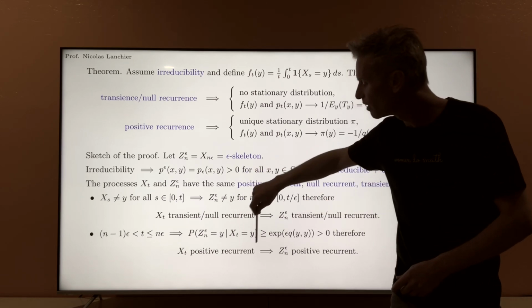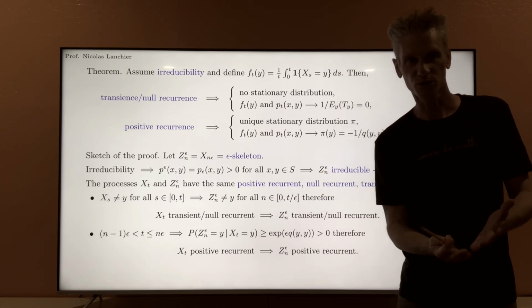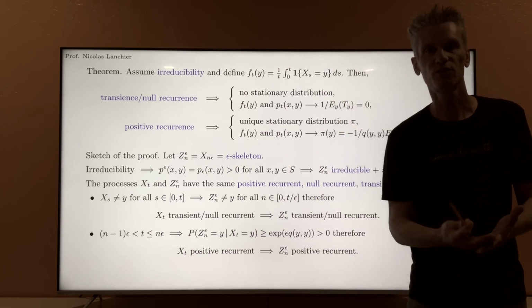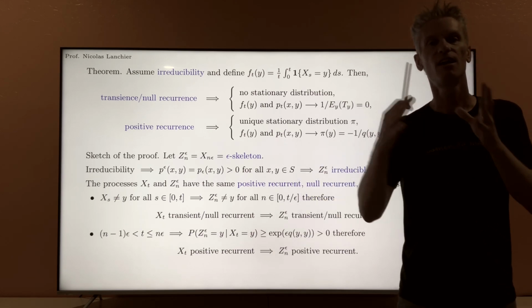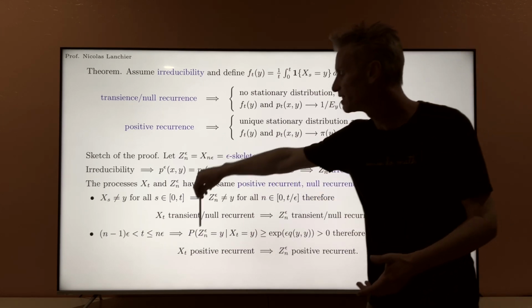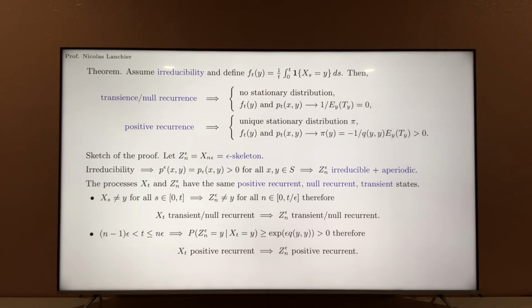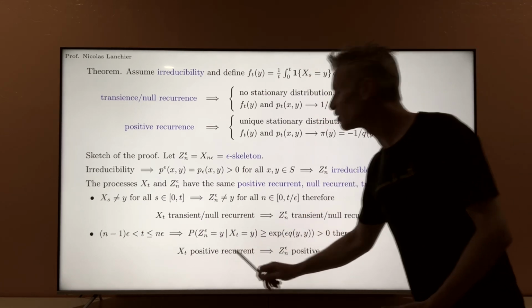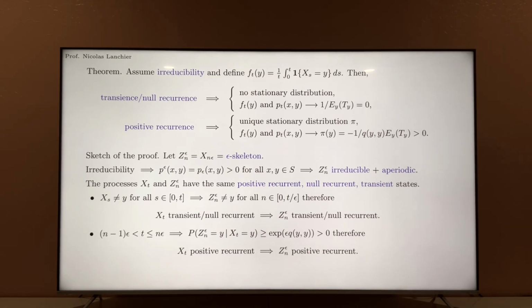But also, if the expected amount of time it takes for the continuous time Markov chain to return to state y is finite, meaning the process is positive recurrent, then the same is true for the epsilon skeleton. From that, we deduce that if xt is positive recurrent, then the same must be true for the epsilon skeleton.